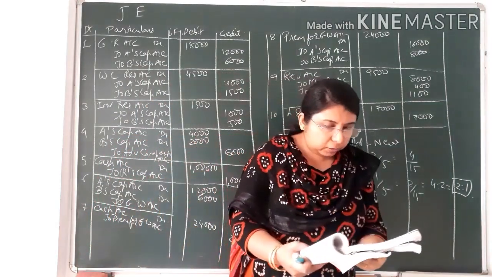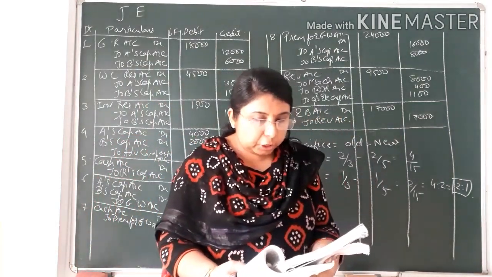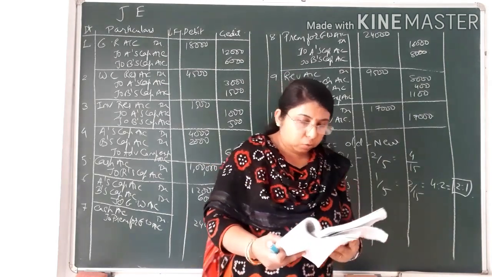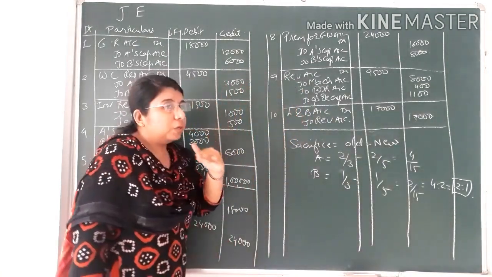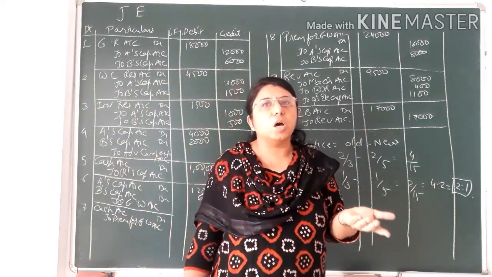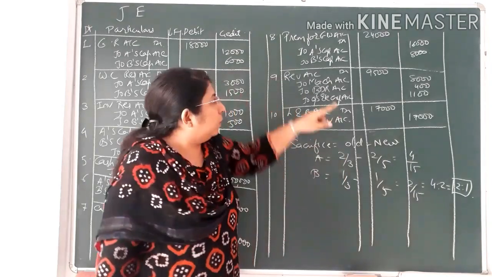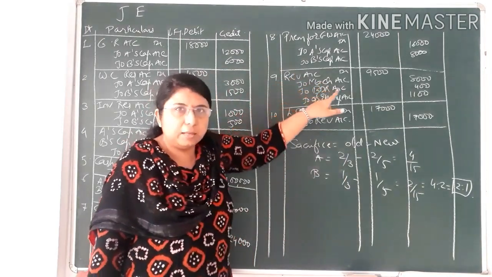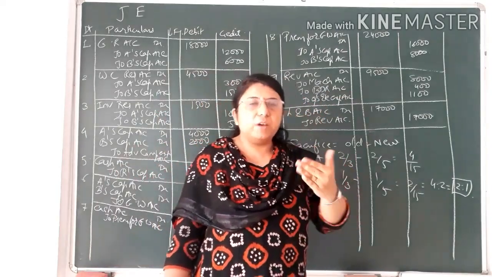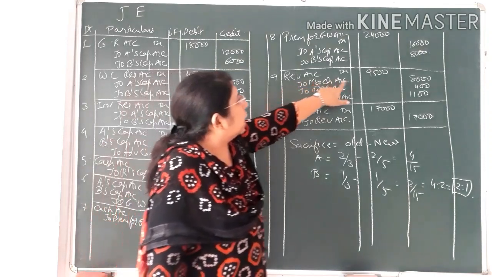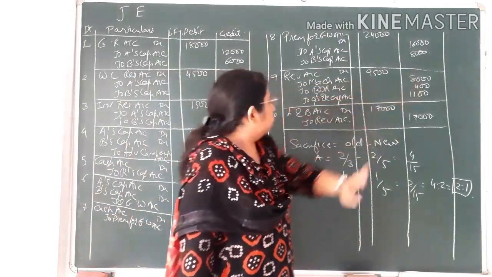Now looking at the third adjustment, value of machinery is to be reduced to rupees 32,000. It means the value of machinery has been reduced. If the value of any asset reduces, then loss occurs to the firm. So revaluation account will be debited. So revaluation account debit to machinery. Machinery has a debit balance, but if its value decreases, we have to do the opposite of it, that is a credit effect. So machinery account credit, that is rupees 8,000.